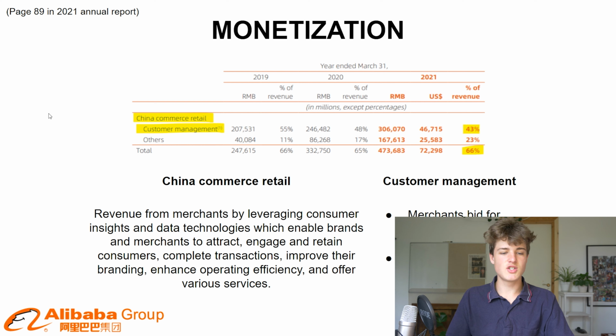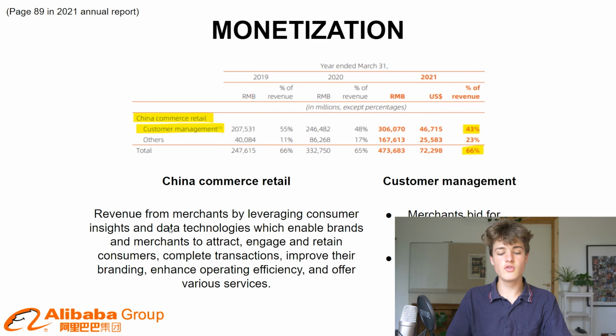So, monetization. This is taken from page 89 in the 2021 annual report, if you want to dive more into how they monetize their business. Essentially I've taken the biggest segments here, which is China retail commerce, which makes up a lot of the revenue, 66%, and then that is split up into customer management and then others. Customer management, we're going to go into that, but let's read this first.